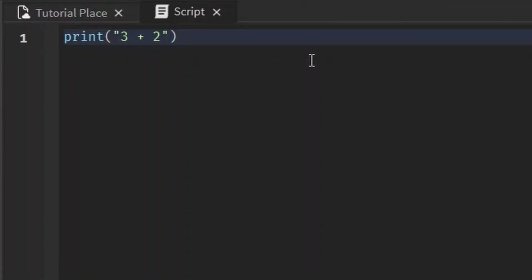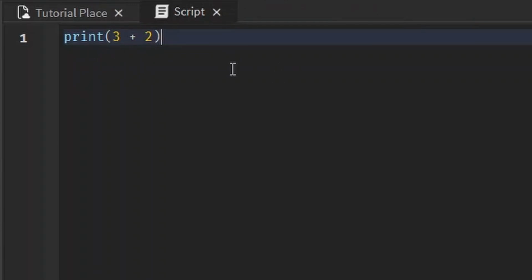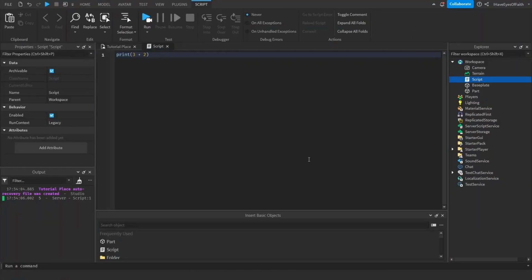The script can print out arithmetic, but to do this, we have to get rid of the quotation marks. And now it works like regular math. See, print 3 plus 2 without the quotation marks. And bam, 5. Comment down below if that's the right answer.